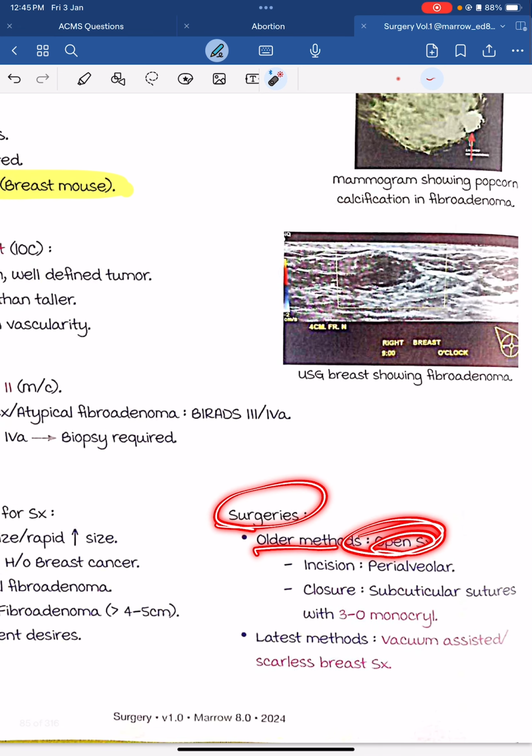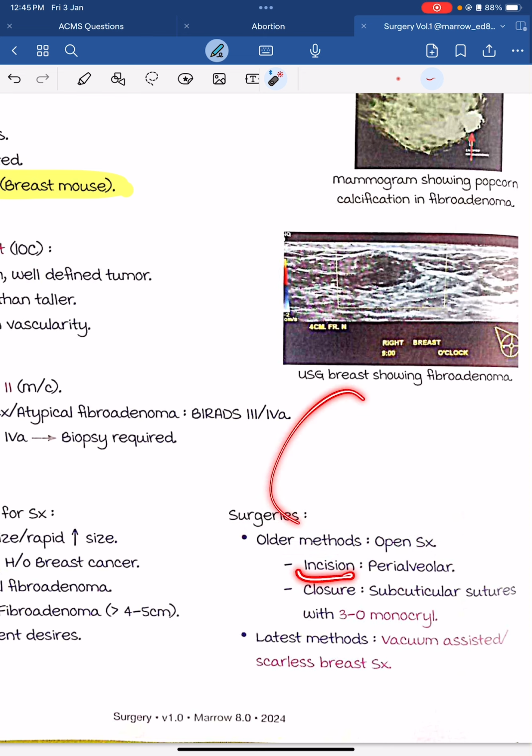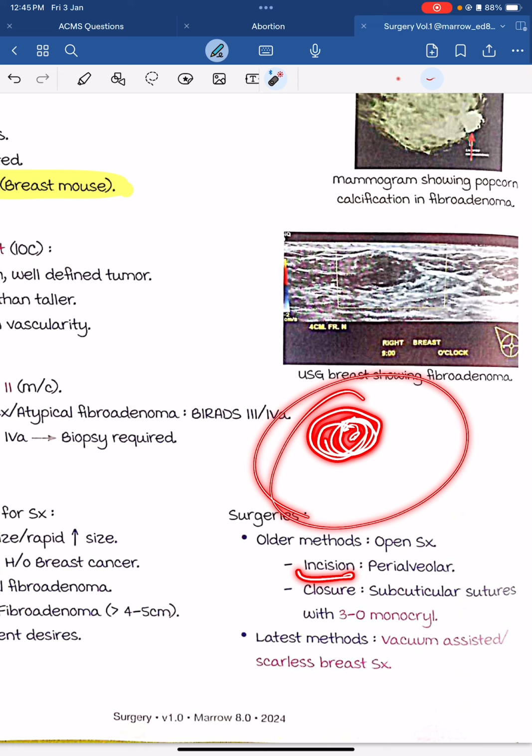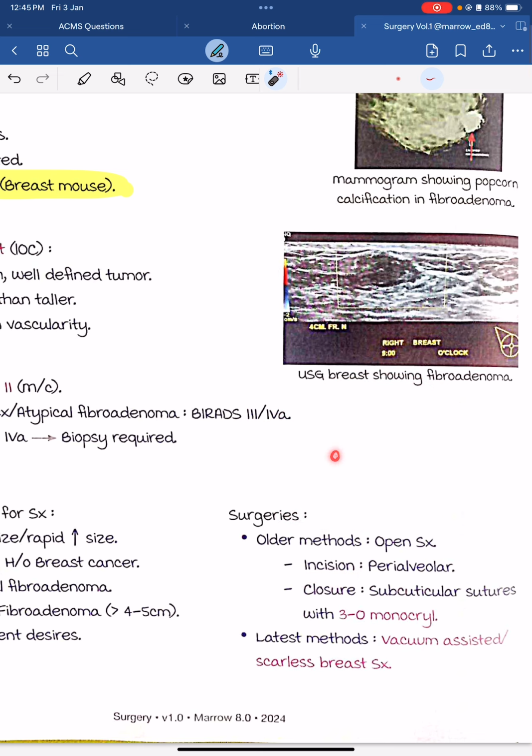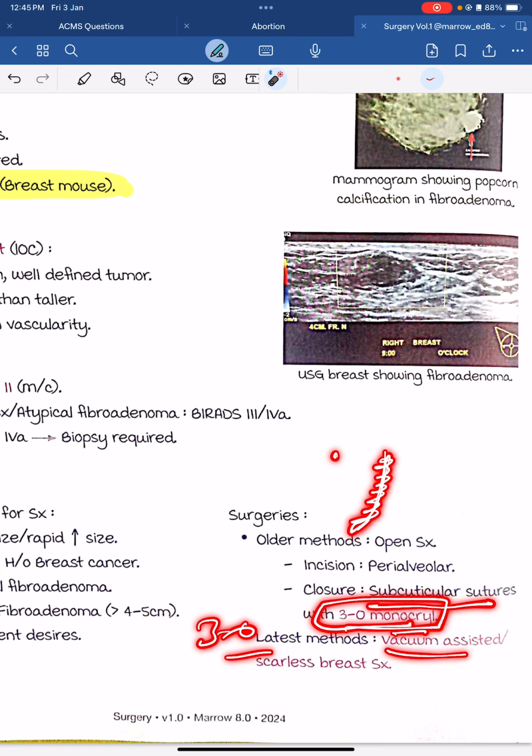It is an older method; we have to go for open surgery. The incision is areolar. Closure is by subcuticular suture with 3-0 Monocryl. The latest method is vacuum assisted scarless breast surgery.